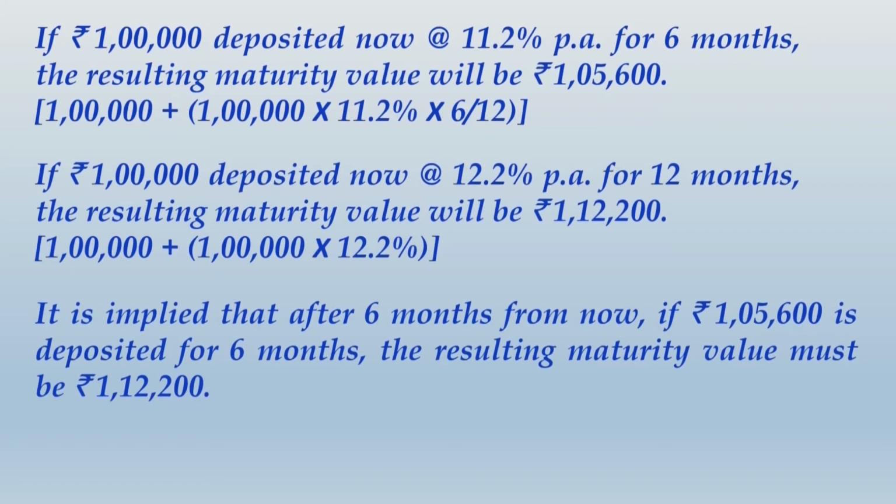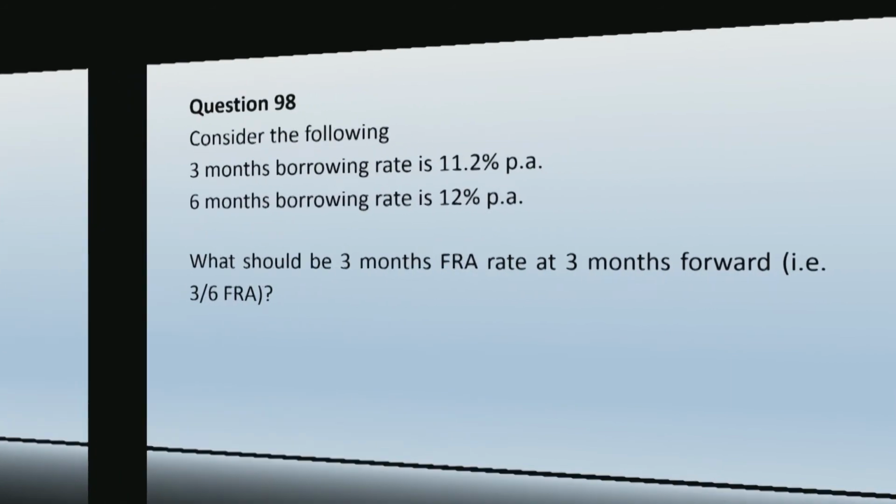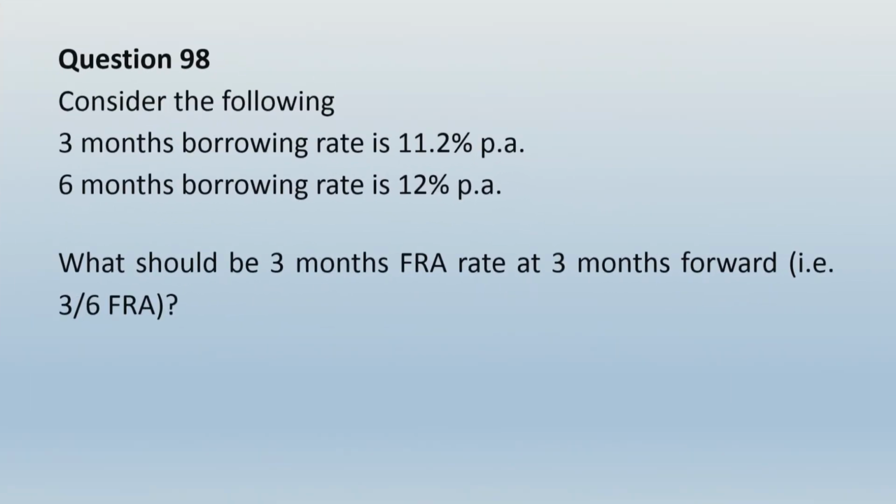Alright friends, you would have finished writing this whole thing. Let us move ahead and take up the next question, that is question number 98. Let us read this. It says, consider the following. 3-month borrowing rate is given as 11.2% per annum and 6-month borrowing rate is given as 12% per annum. What should be the 3-month FRA rate at 3 months forward, that is 3/6 FRA?